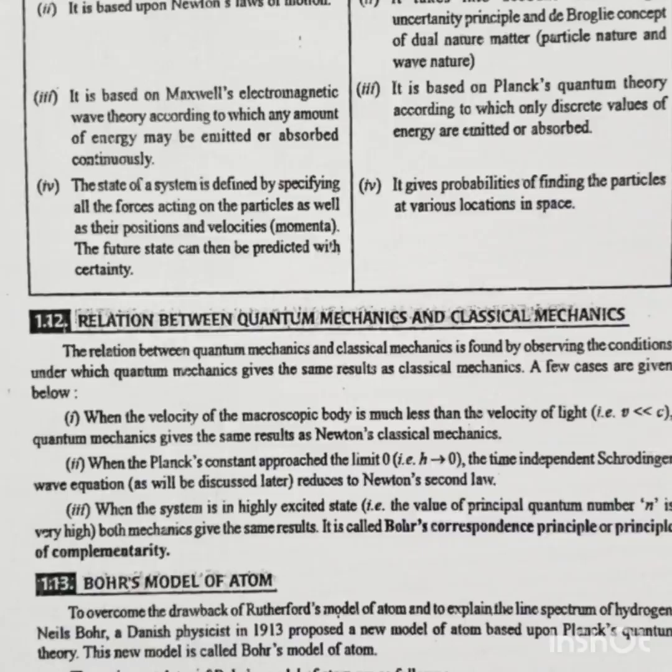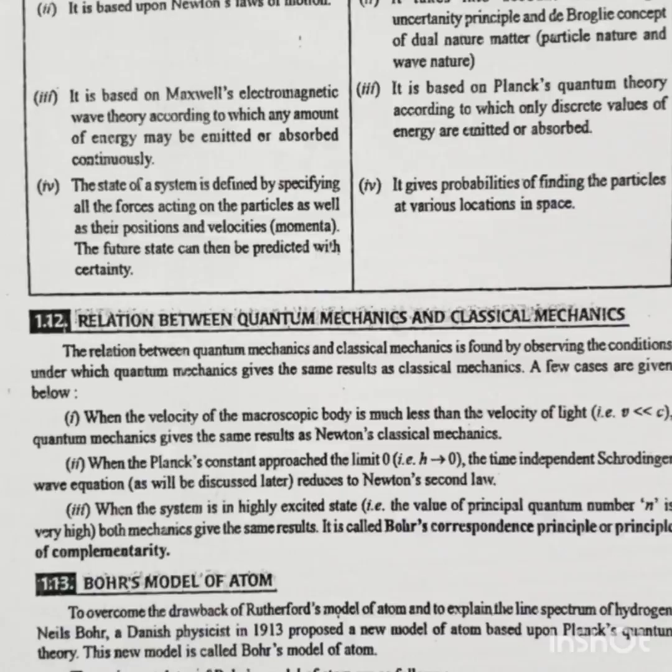Second, when the Planck constant approaches the limit, that is h tends to 0, the time dependent Schrödinger wave equation, as we will discuss later, reduces to Newton's second law. The third point is when the system is in a highly excited state, that is the value of the principal quantum number n is very high, both mechanics give the same result. It is called Bohr's correspondence